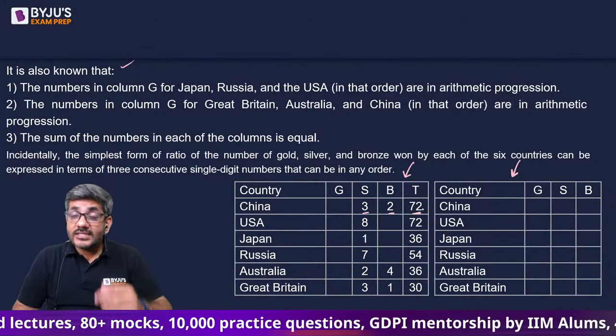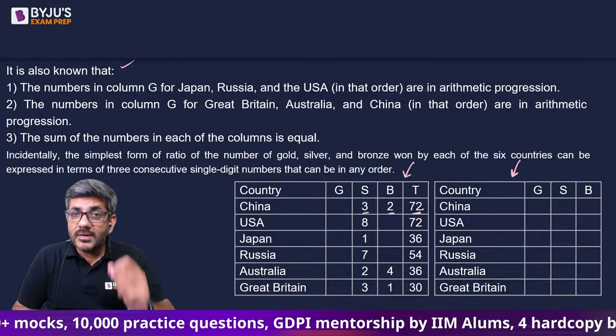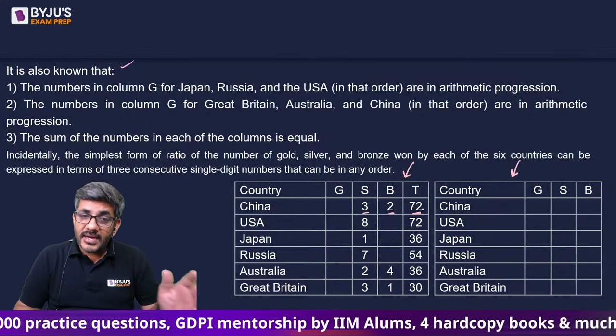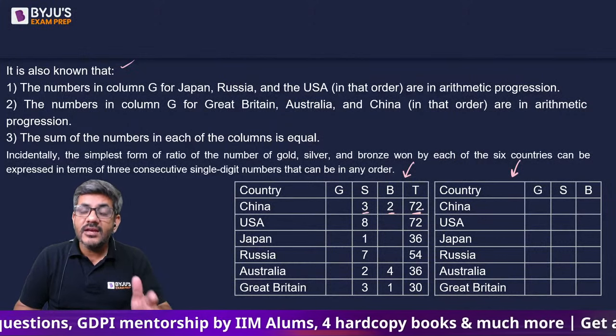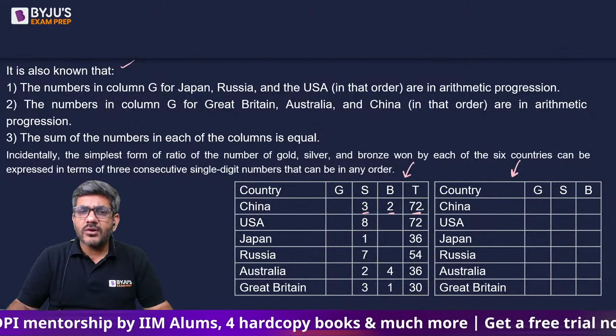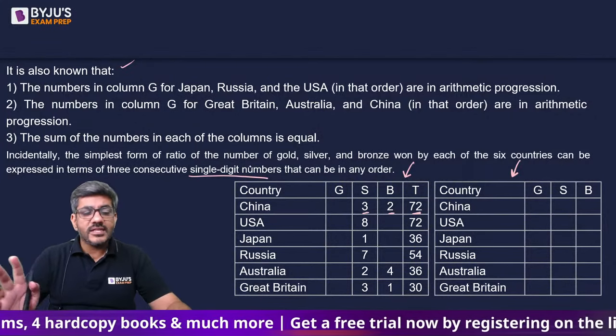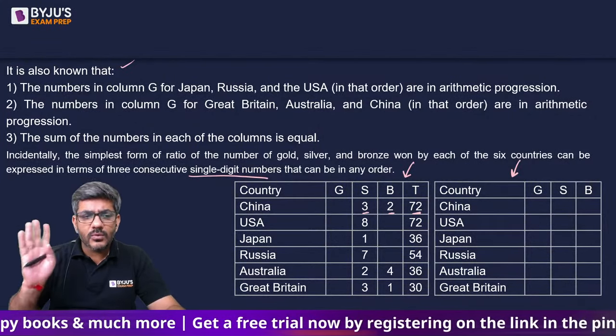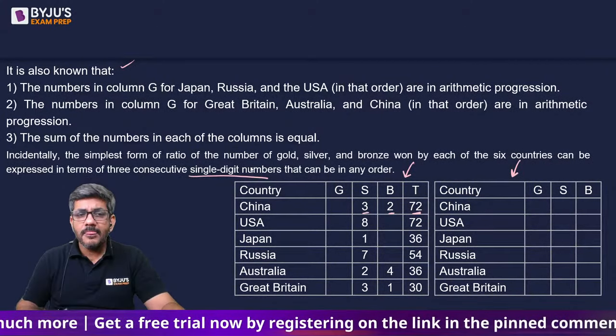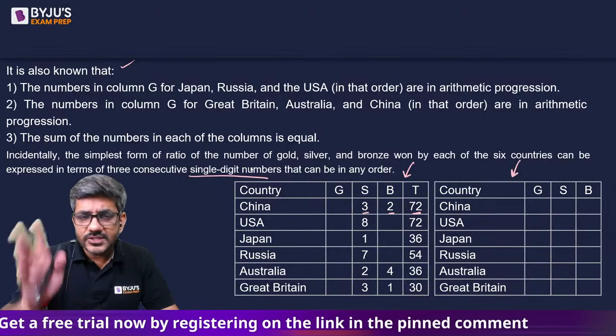In case of USA, actually, there would be 3 cases because only one number is known to us, that is 8. So we might have the ratio as 6, 7, 8 or 7, 8, 9 or 8, 9, 10. 10 तो नहीं हो सकता because it's already given us that these are single digit numbers. तो या तो 6, 7, 8 होगा या फिर 7, 8, 9 होगा. Once again, 2 possibilities. Right? जापान के केस में भी बन जाती हैं, रशिया के केस में भी बन जाती हैं.